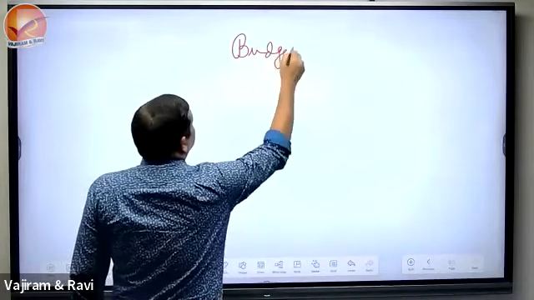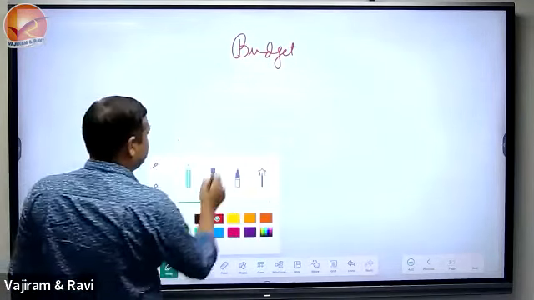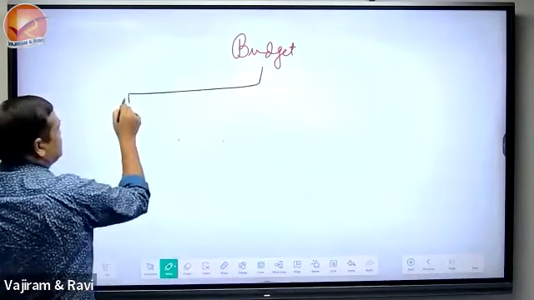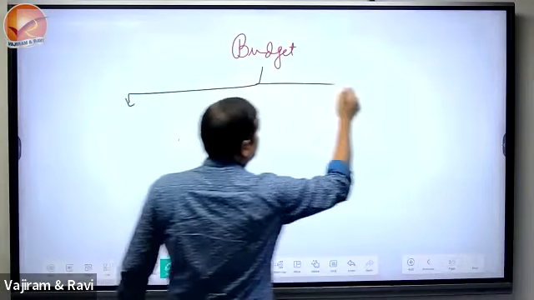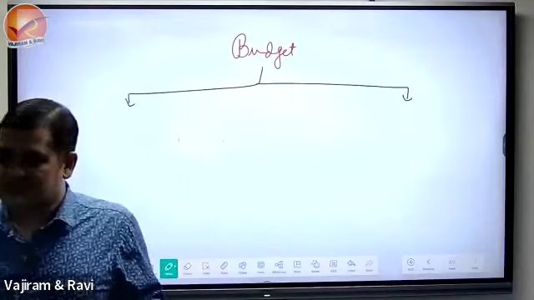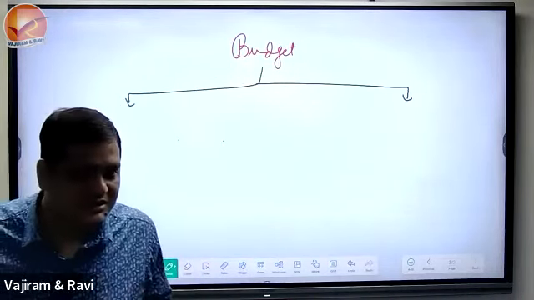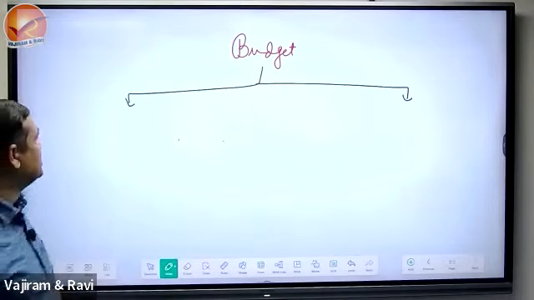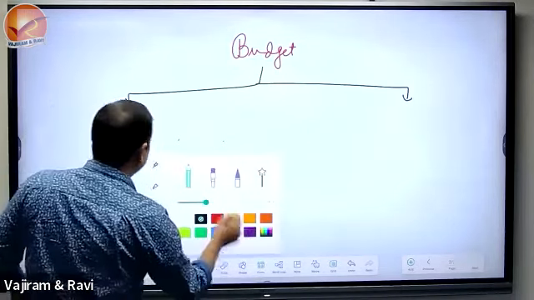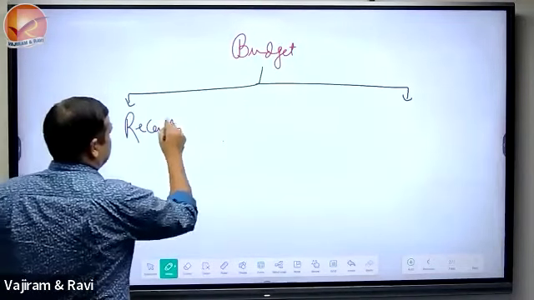In this budget, when we study in detail, we will study receipts and expenditures. Everywhere we say, 'ye mere budget mein hai.' It means I already have money to support that expenditure, isn't it? So receipts and expenditures.